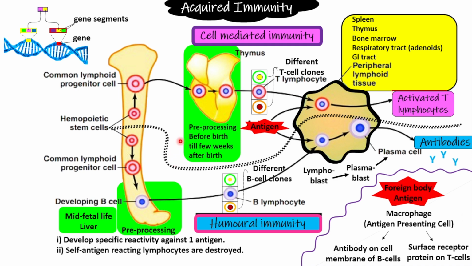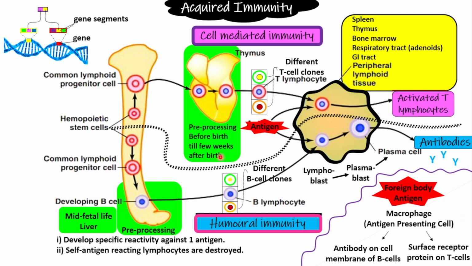So the interesting point is, if some person has the thymus removed surgically for any reason later in life, there will be no effect on the pre-processing of the T cells, because it just takes place a few weeks after the birth.